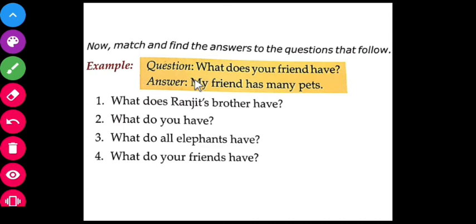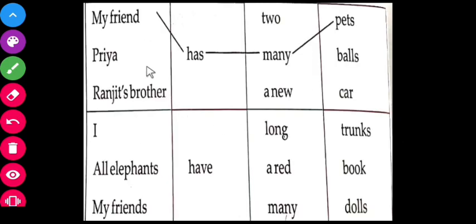So one has been done for you here. What does your friend have? So in the previous slide, you can see here, what does your friend have? So your friend has many pets. The answer is my friend has many pets.